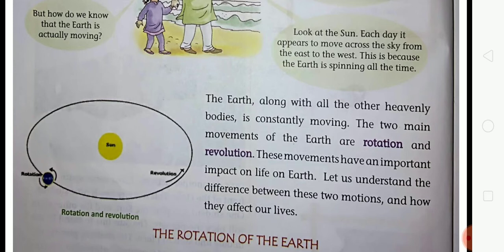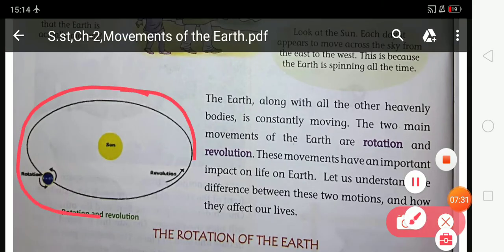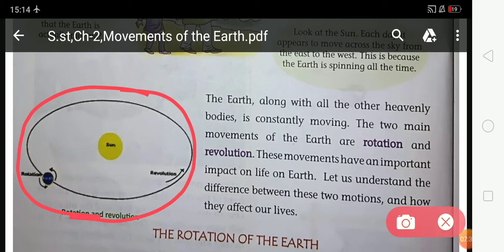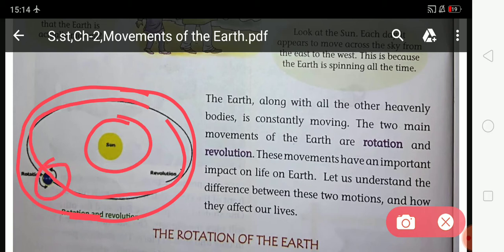So students, with the help of this diagram, you can understand rotation and revolution. What is rotation and what is revolution? These are the two movements of the earth. The first one is rotation and the second one is revolution. All these movements have an important impact on life on earth. So let us understand with the help of this diagram. This is the oval-shaped path, and this is the sun and this is the earth.